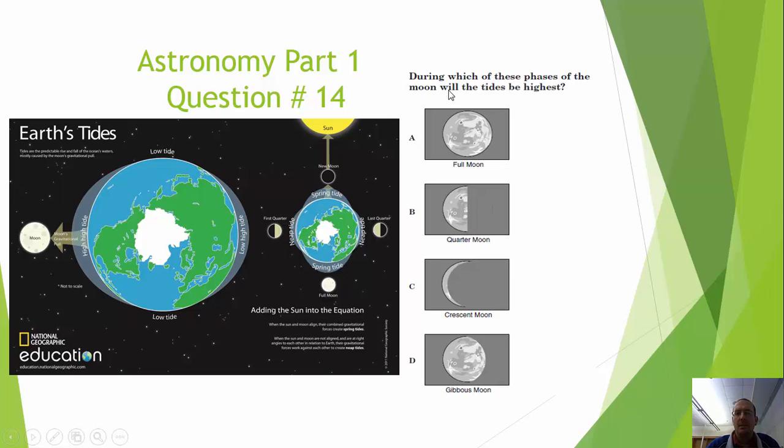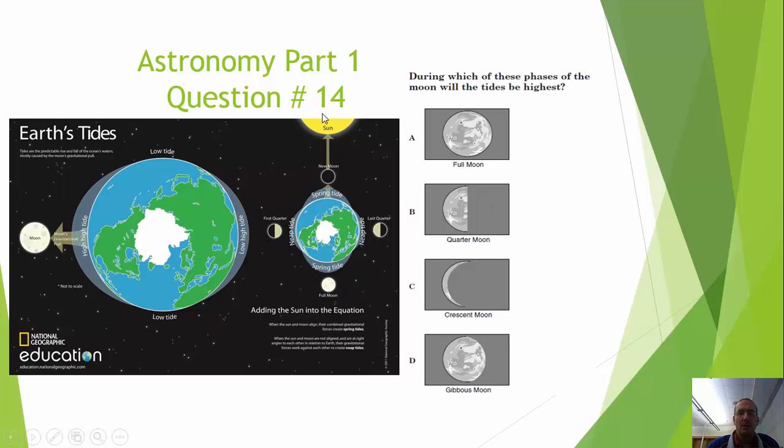During which of these phases of the moon will the tides be the highest? So this question is asking what we've answered before. At what location are the sun, earth, and the moon in a straight line? With the sun, earth, and moon in a straight line, the gravitational pull is going to be truly working together here. So you'll see, no matter whether it's a full moon or a new moon, the best option for the spring tide, which represents the higher high tides and the lower low tides, is going to represent just a better gravitational pull when they're in a straight line.